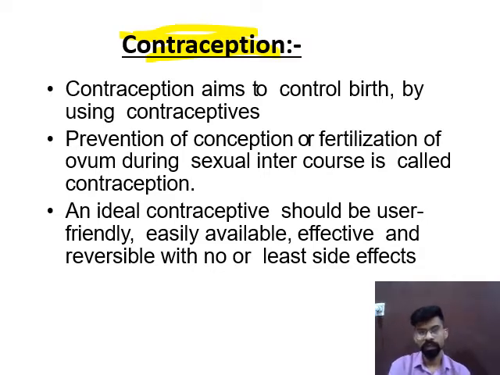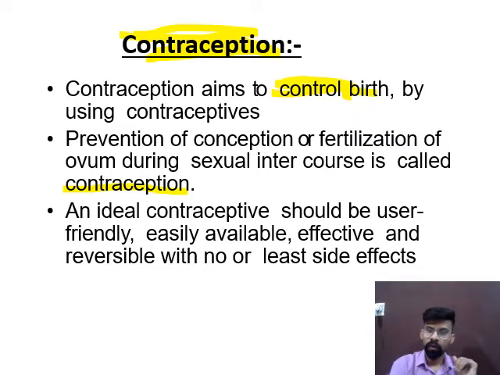Contraception aims at birth control, or we can control the birth by various devices, and these devices are known as contraceptives. And the second point, the prevention of conception or fertilization of ovum, means it is a process of prevention of fertilization of ovum during sexual intercourse is known as contraception. This is a simple definition.